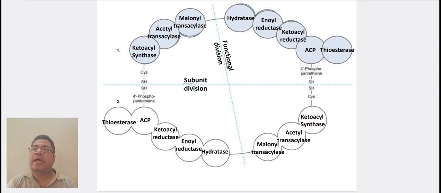In this diagram, we can see the fatty acid synthase complex, which is divided into 3 domains. The first domain contains ketoacyl synthase, acetyl transacylase, and malonyl transacylase. Then the second domain contains hydratase, enoyl reductase, ketoacyl reductase, and acyl carrier protein. And the third domain includes thioesterase.